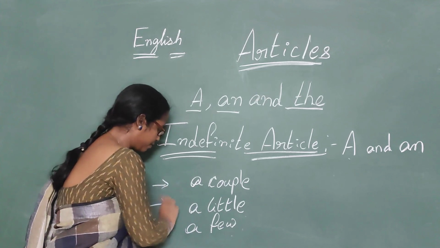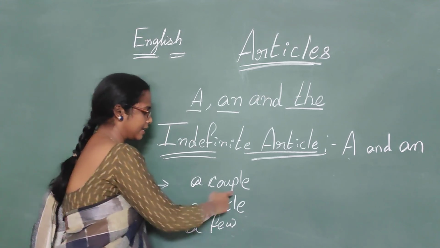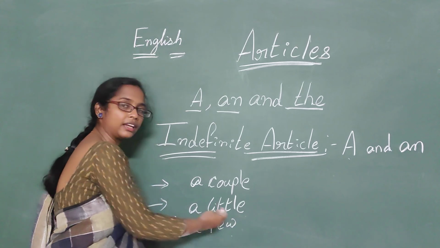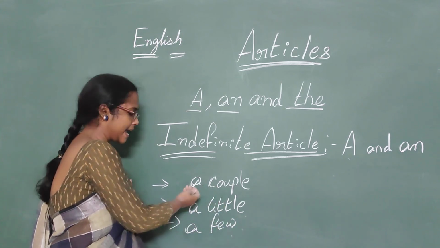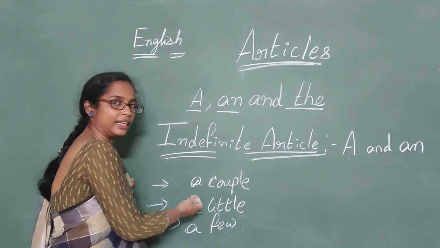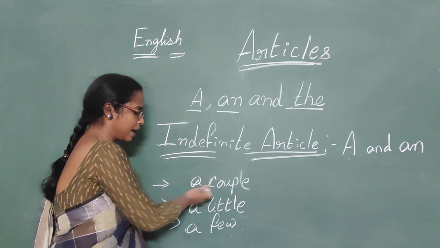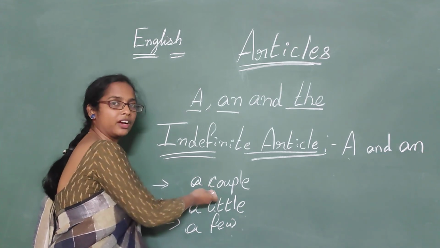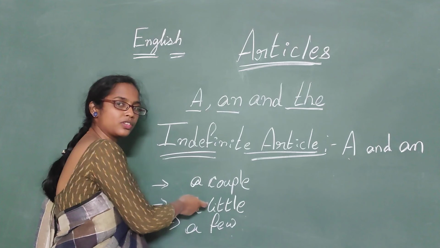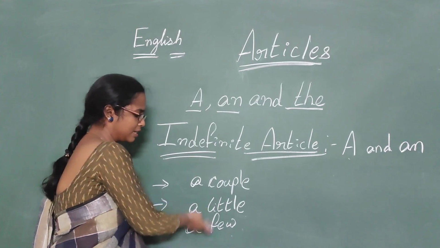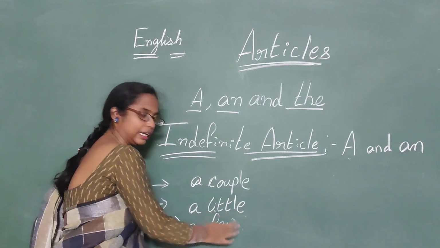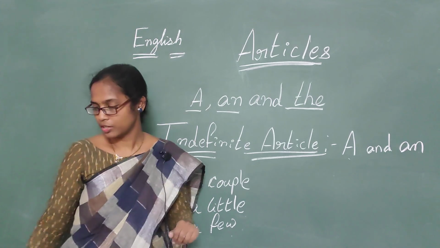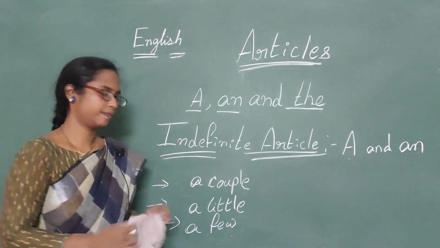Whenever you find words in a sentence like couple, little or few, you can place the article a before the word. Got it, children? This can be used before some expressions like couple, little, few, etc. So you take down the notes of it.